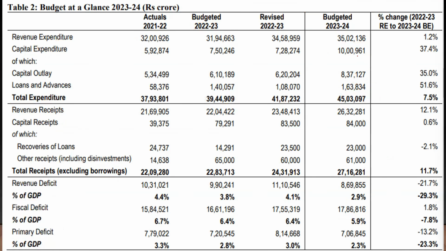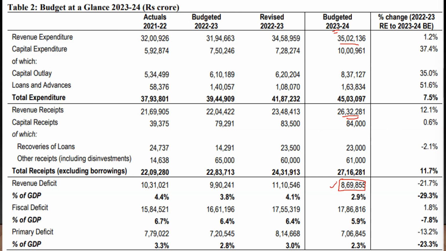The revenue expenditure, which is budgeted for 2023-24, is something like 35 lakh crore. That's your revenue expenditure, on your revenue account, what you're going to spend. The revenue receipt is going to be something like 26 lakh crore. So the difference between this 35 and 26 is something like 8.69 lakh crore. This is what you call the revenue deficit. So revenue deficit is the difference between revenue expenditure and revenue receipts. That's a very simple thing to study.